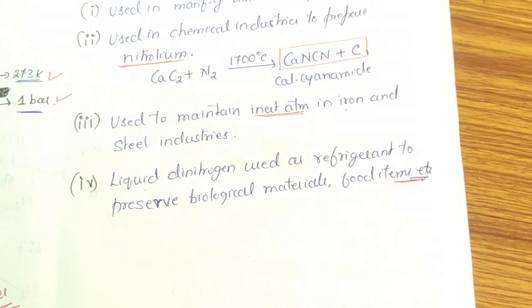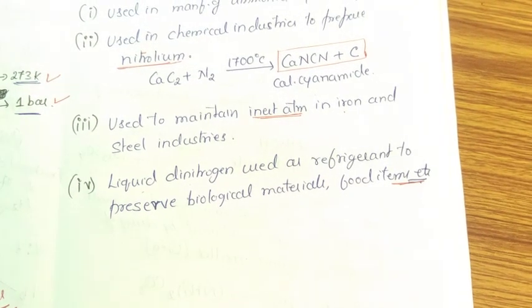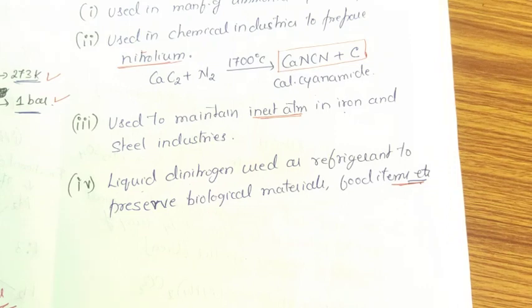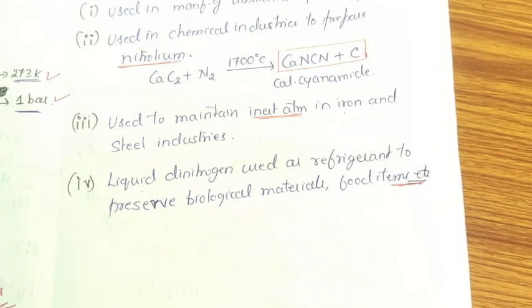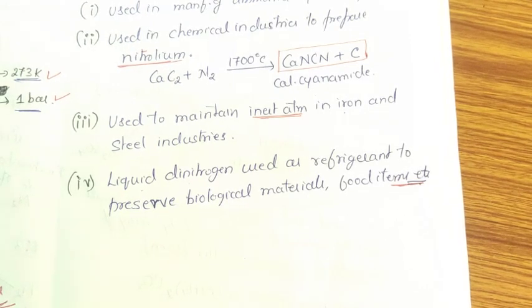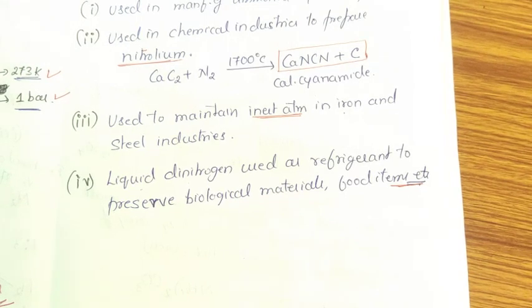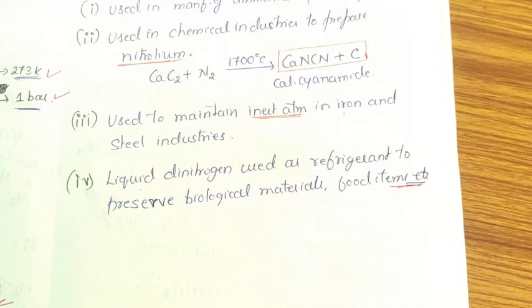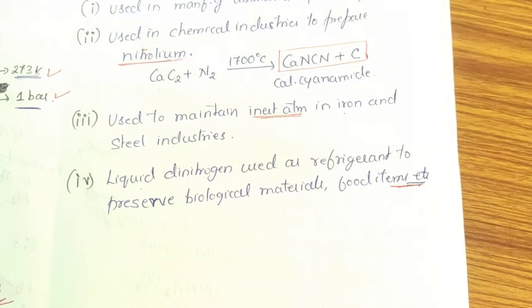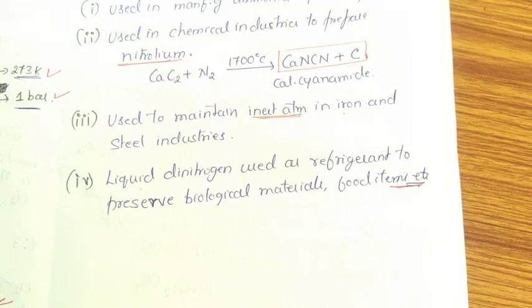So students, what did we learn today? We have learned the general chemical properties of group 15 elements. We learned preparation, structure, properties and uses of dinitrogen. I think you have understood properly. Thank you. We'll move further in the next class. Thank you very much.